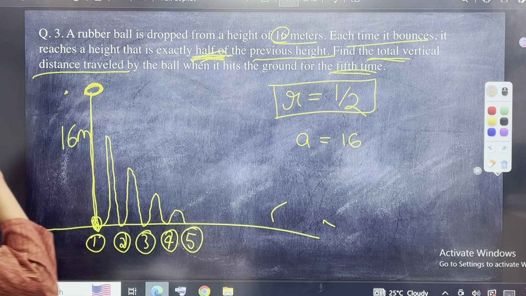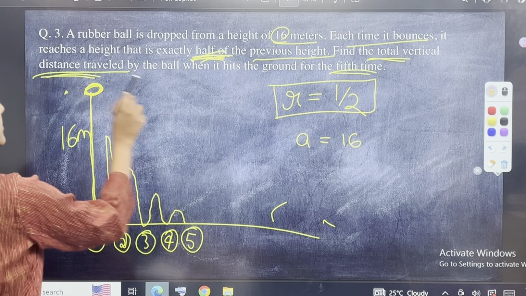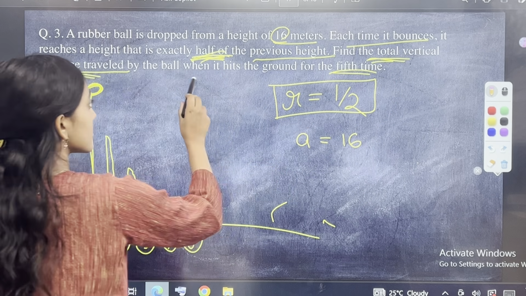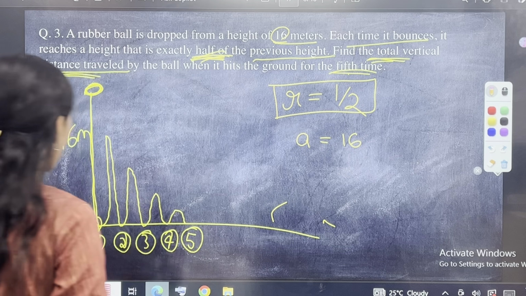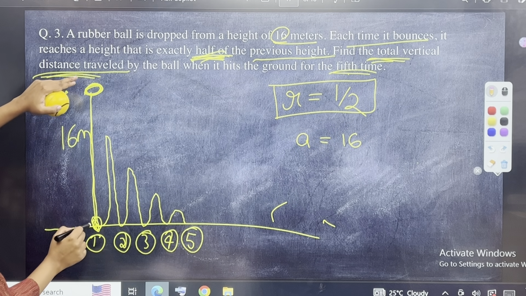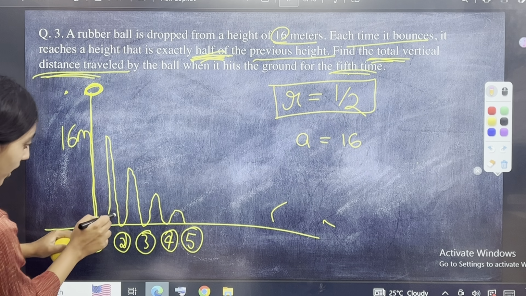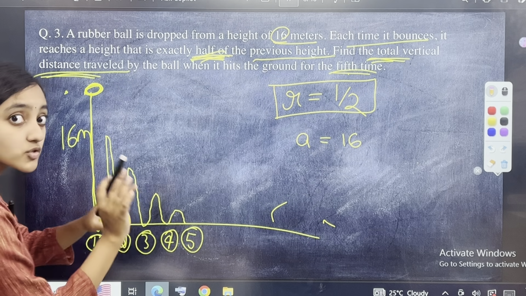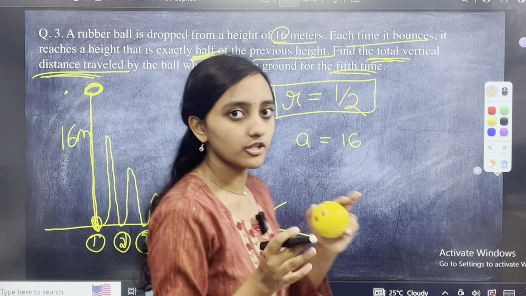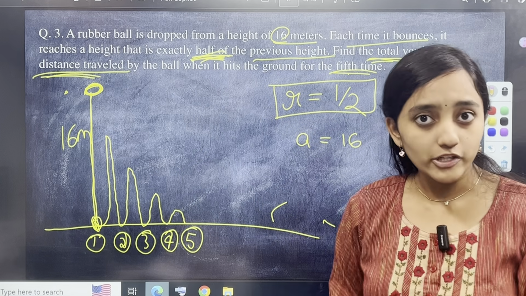They are asking you what is the total distance traveled when it hits the ground for the 5th time and the last time. Okay, so they are asking you this plus 1, 2, 3, 4. That is what they are asking you in this particular question. You can manually solve this question.